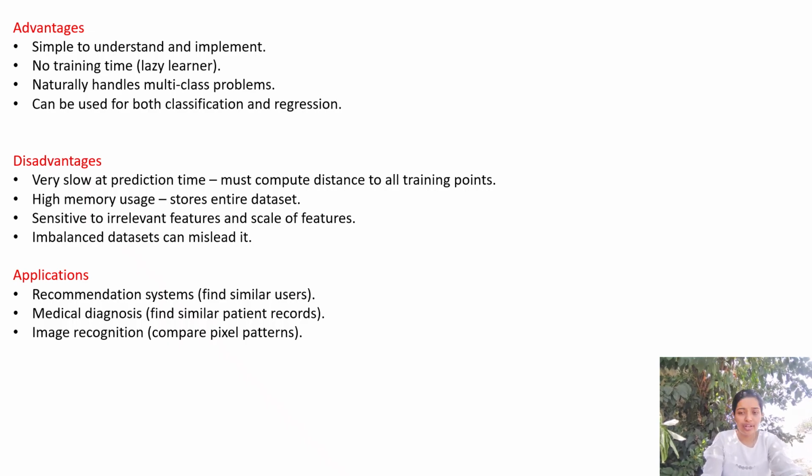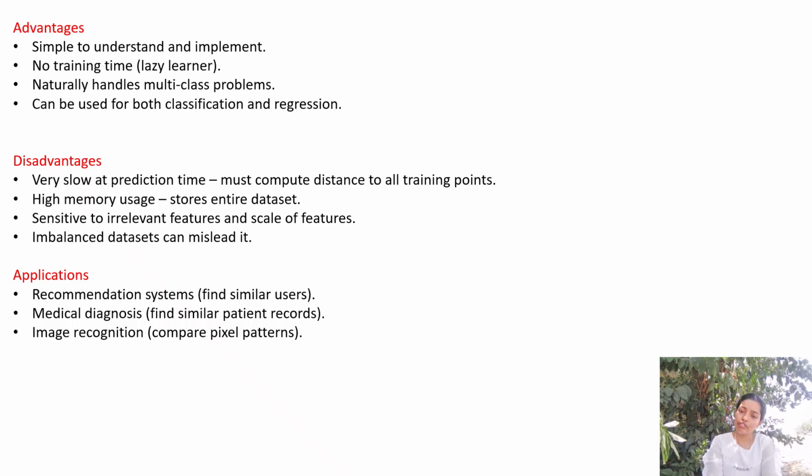Then the advantages of the KNN algorithm. It is a very simple algorithm, so it is very easy to implement as well. There is no as such training phase required. The model memorizes the entire data set because we consider all the data points for coming up with a decision. So it is quite a lazy learner. We don't spend extra time in the training phase.